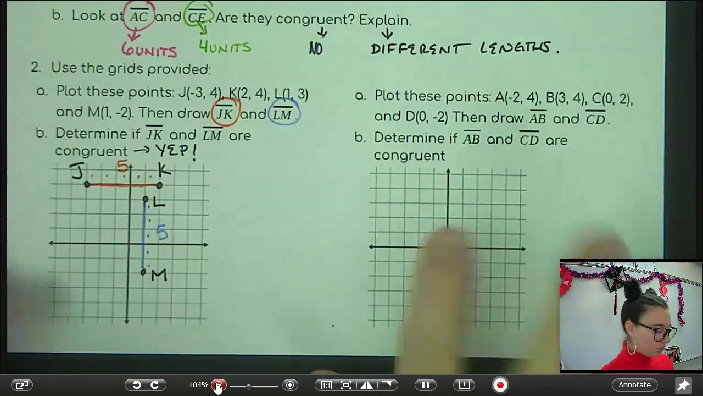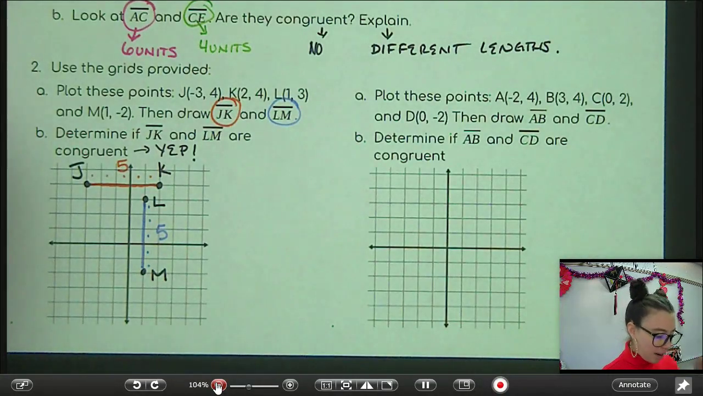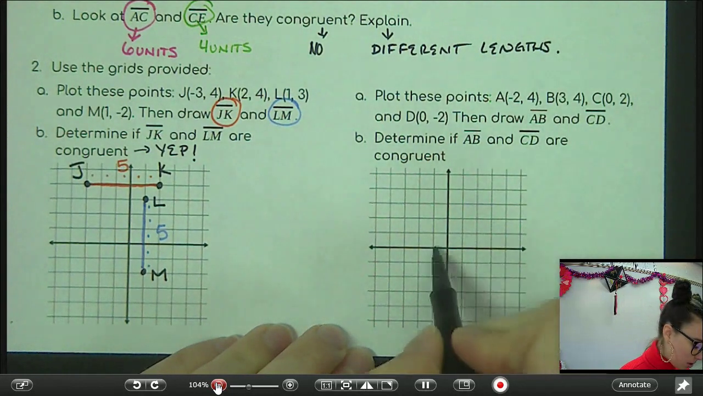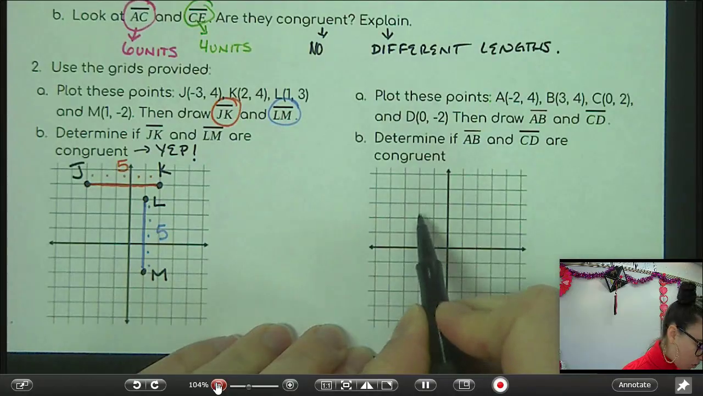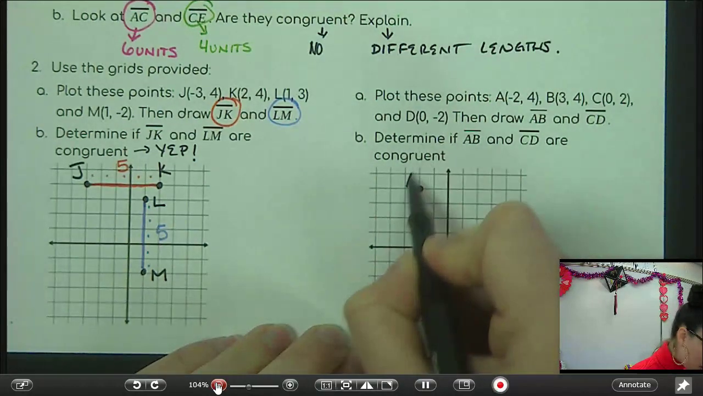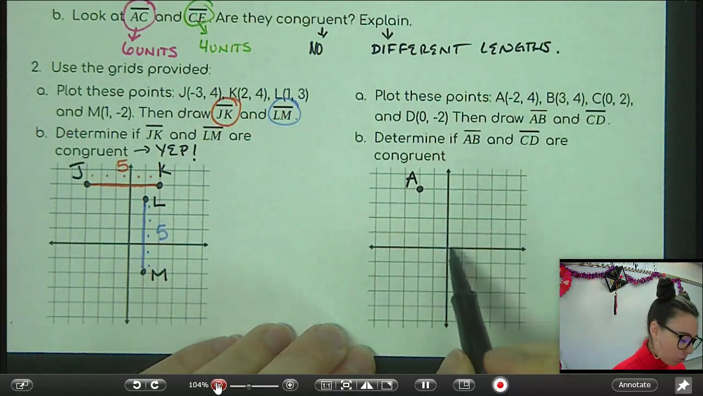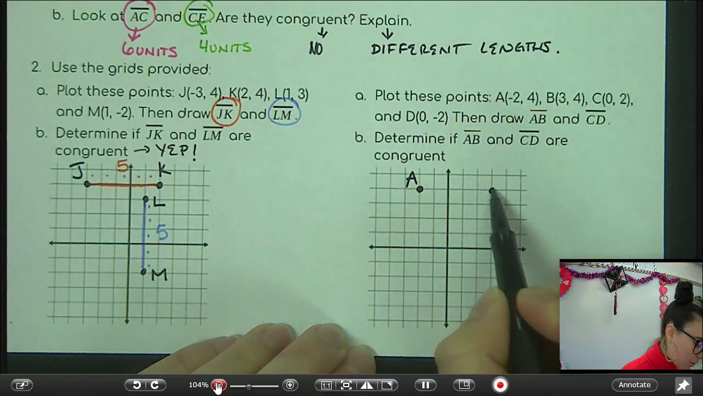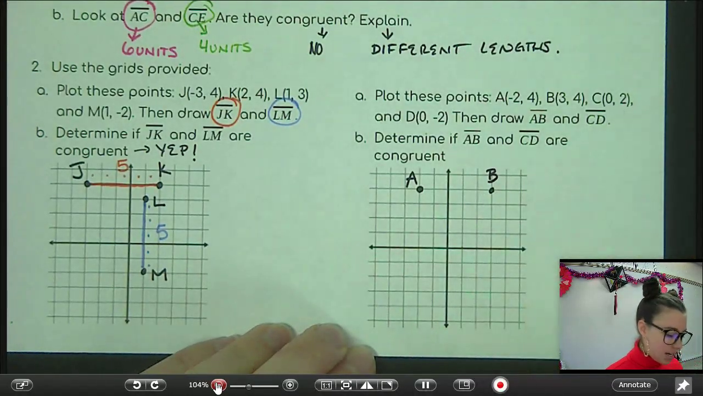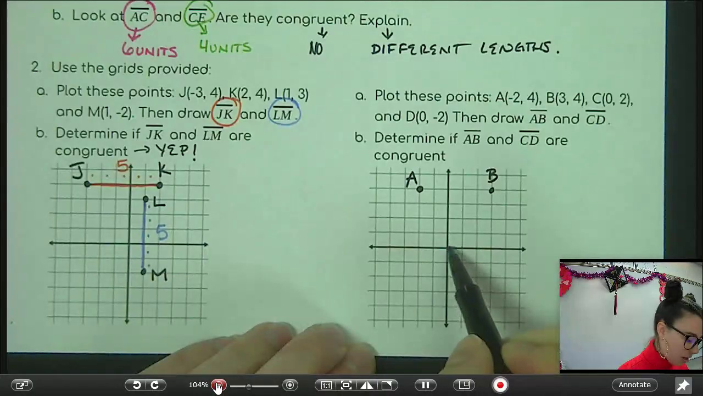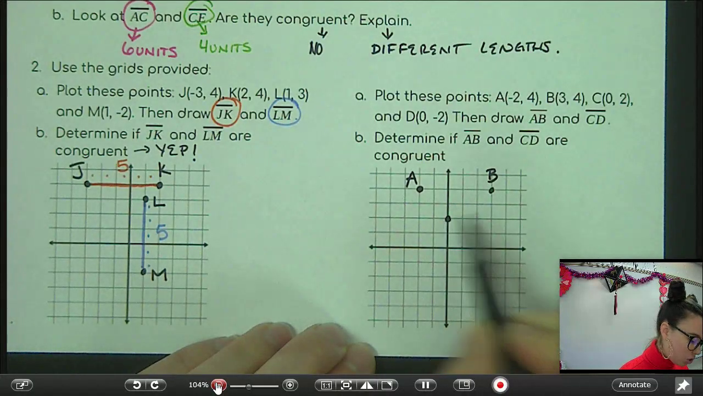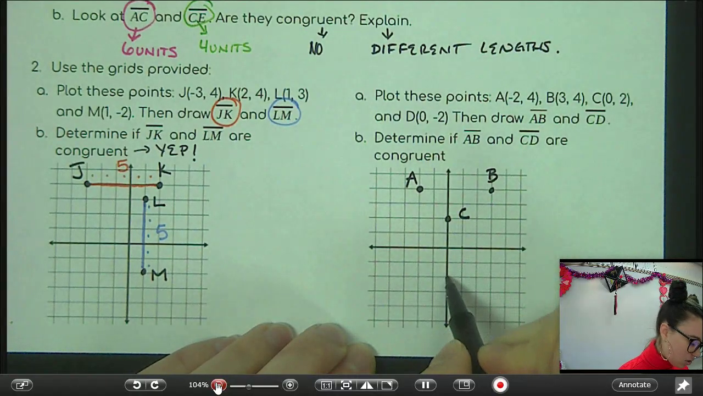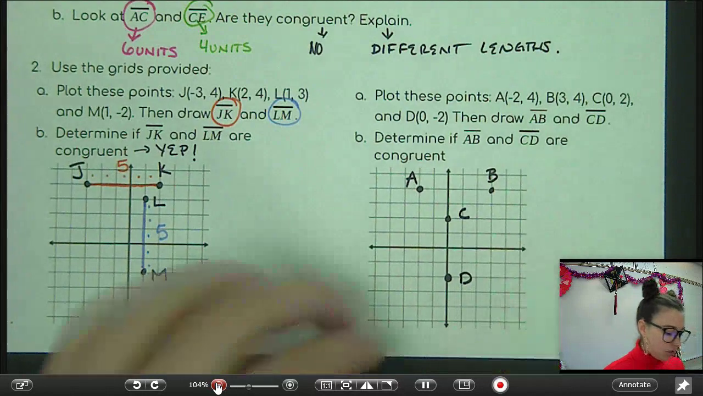Let's try again with these ones. Okay, first we got points A, B, C, and D. Let's plot them. So A, -2, 4. 1, 2, 3, 4. Here's point A. B is 3, 4. 1, 2, 3. 1, 2, 3, 4. C is 0, 2. So x 0, y 2. And D is 0, -2. So there's all our points.